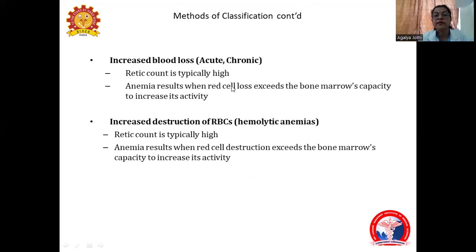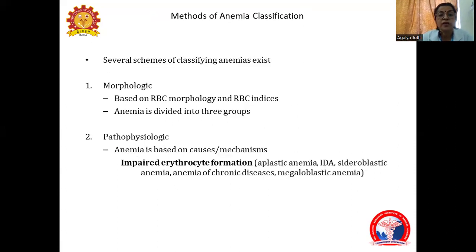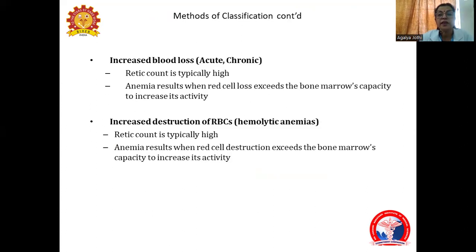Anemia results when red cell loss exceeds the bone marrow's capacity to increase its activity. Here, the retic count is very high, where the bone marrow tries to compensate. The third is increased destruction of the RBCs, that is hemolytic anemia. So, whenever the red cells are destroyed, the bone marrow still tries to increase its activity, so the retic count is high.